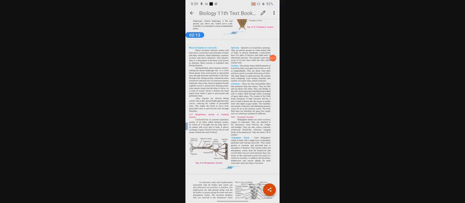The spiracles open into a series of air sacs from which the tubes called trachea arise. So after the spiracles, the trachea.